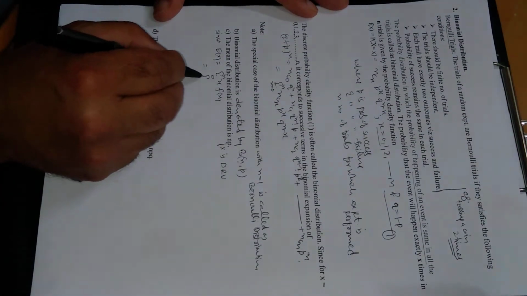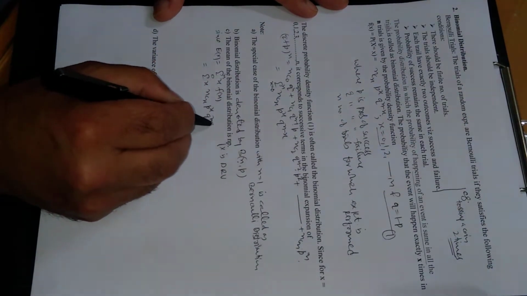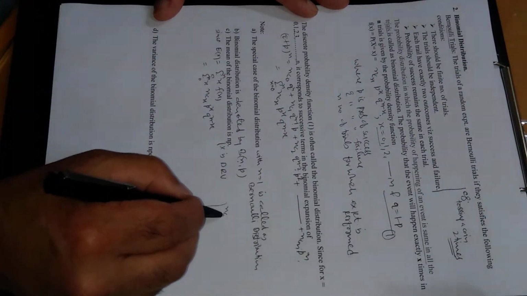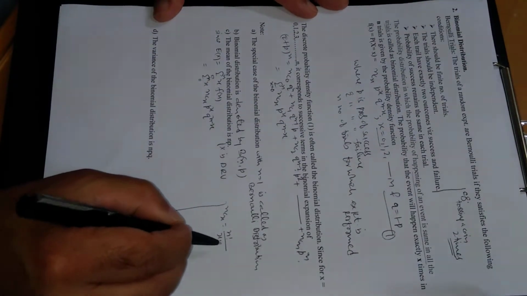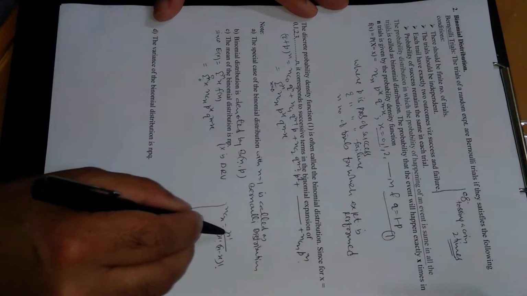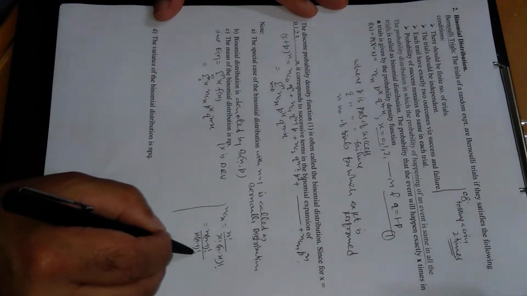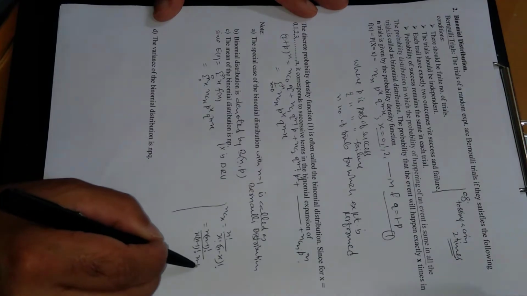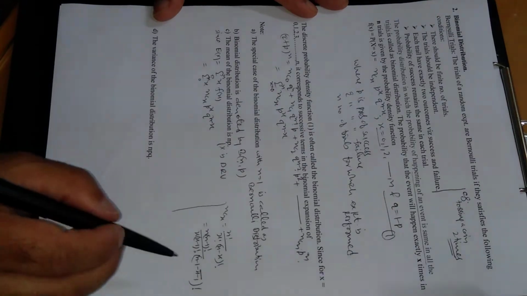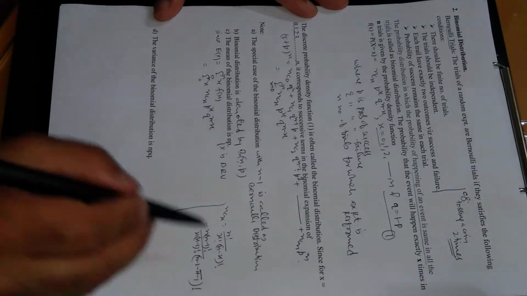Now substitute the value of x f of x. This is n c x p raised to power x and q raised to power n minus x, summed from 0 to n. Now see here, n c x is n factorial over x factorial times n minus x factorial. Open n factorial one time as n times n minus 1 factorial, and open x factorial one time as x times x minus 1 factorial. The term n minus x factorial can be written as n minus 1 minus x minus 1 factorial; if you open the bracket, the minus x plus 1 and the 1 cancel, so the term is still n minus x.